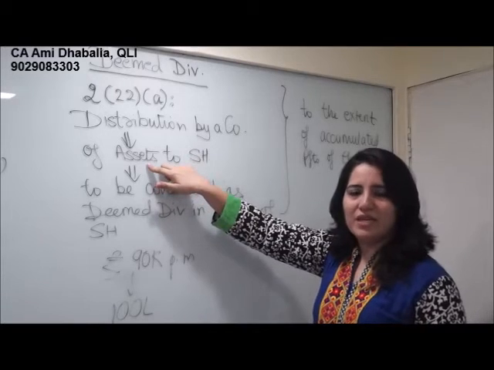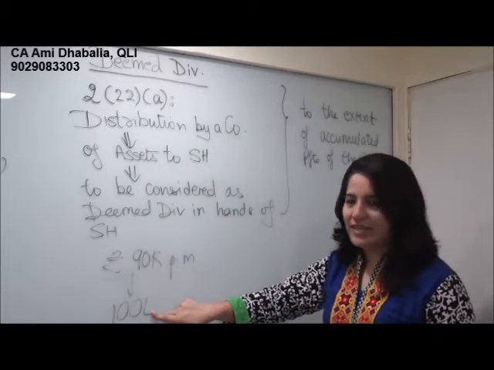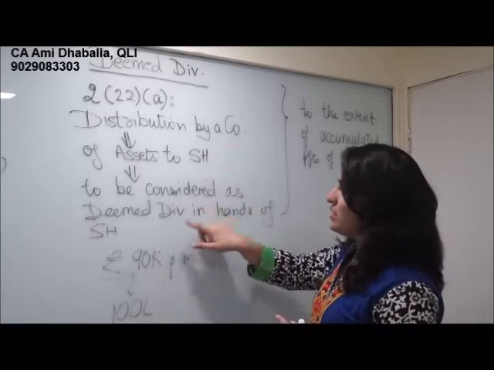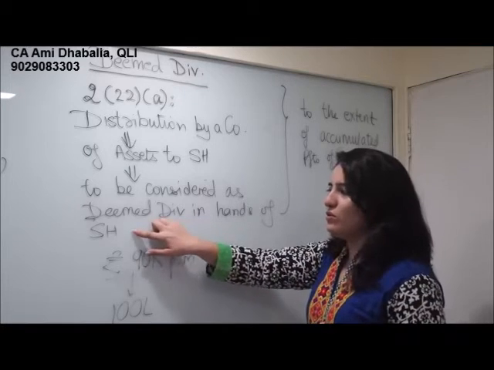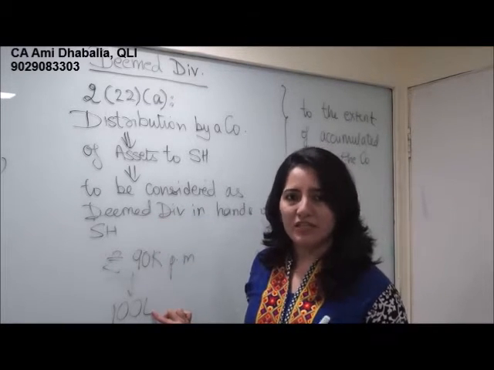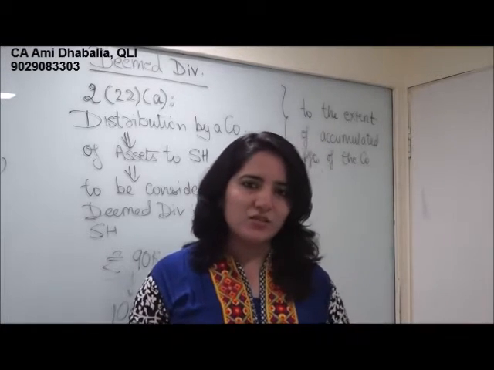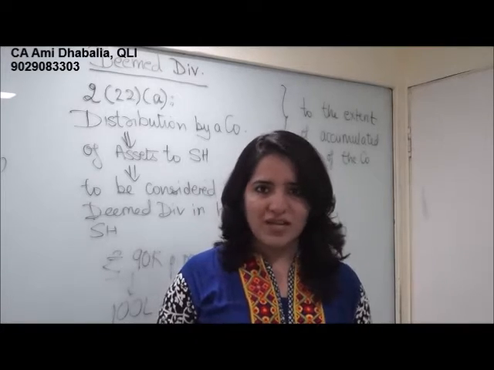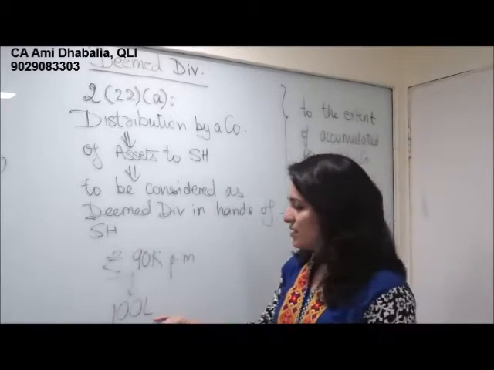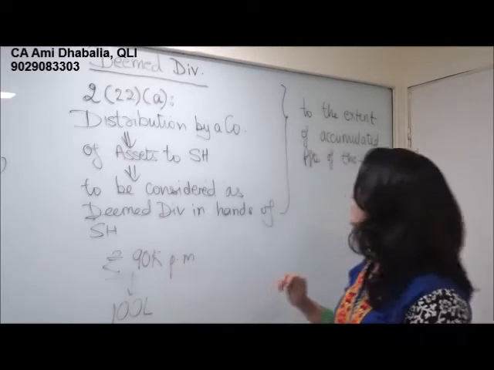In our example, the asset is the 100 lakh rupees which the company will give the director for construction of additional 2 floors, to be considered as deemed dividend in the hands of the shareholder. So this 100 lakh will be taxed under IFOS in hands of the director. Irrespective of the fact that this 100 lakh is to be adjusted in the future against the rental expenditure, we still consider it as a taxable income in hands of the director.